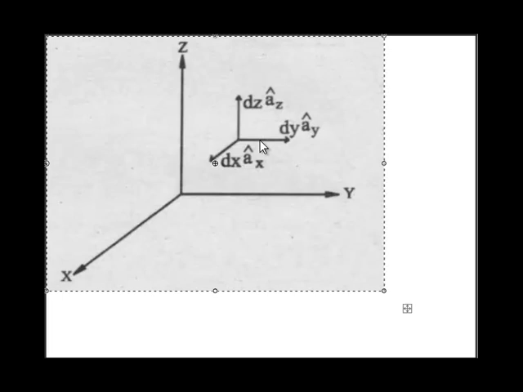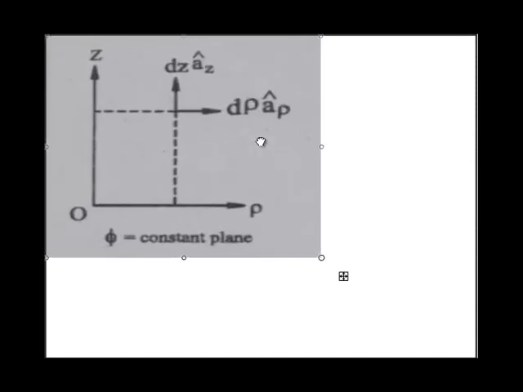Now the differential in the cylindrical system. To show the differential in the cylindrical system we have to see with two different aspects. One aspect will show only two axes, only two parameters. Consider this figure. In this figure we are looking from the phi direction. If you see from the phi direction, phi will be constant.